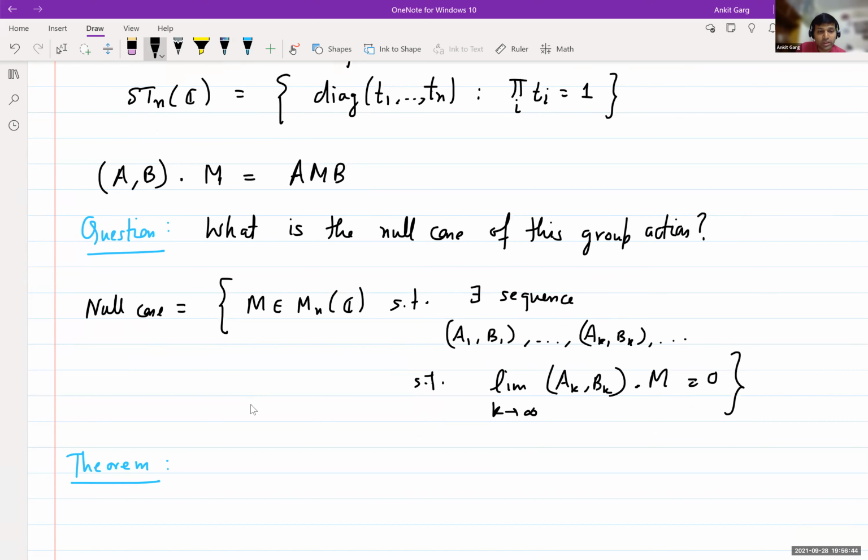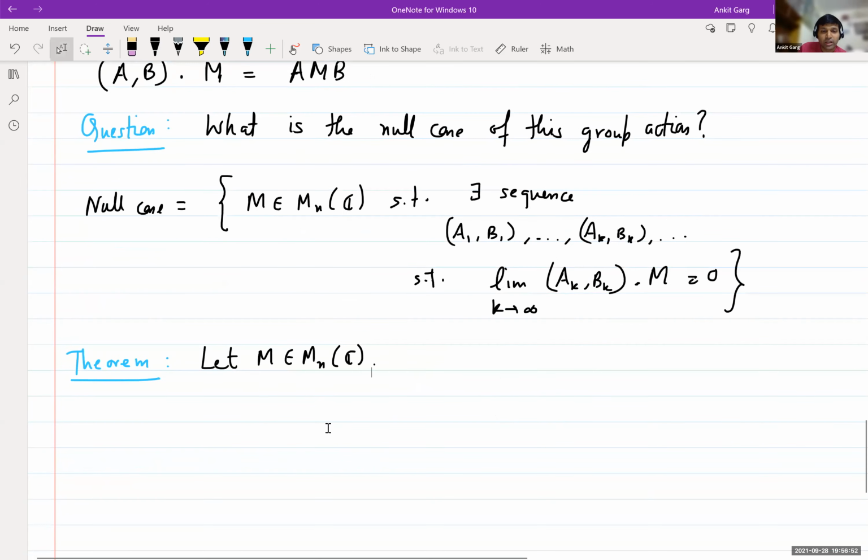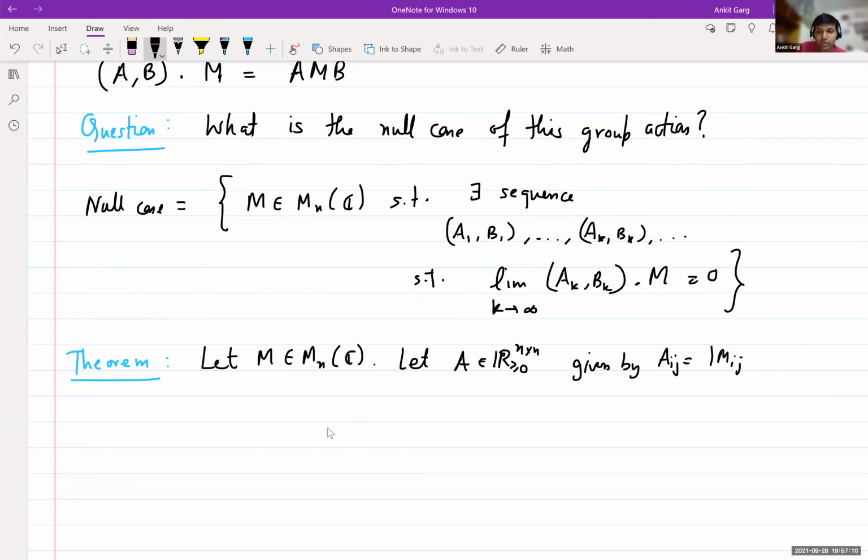Let M be an n by n complex matrix, and also let A be a matrix with non-negative real entries that is given by Aij equals absolute value of Mij squared.